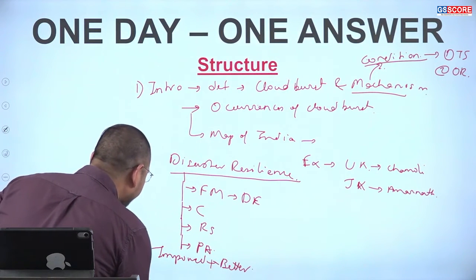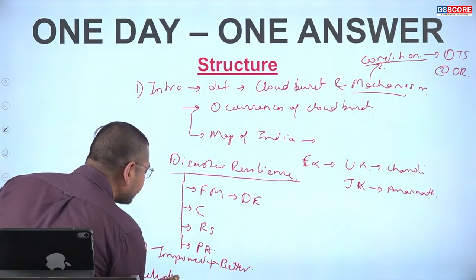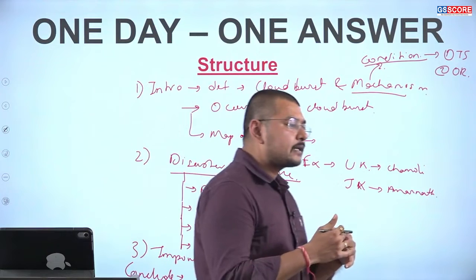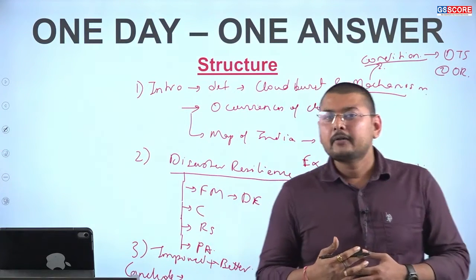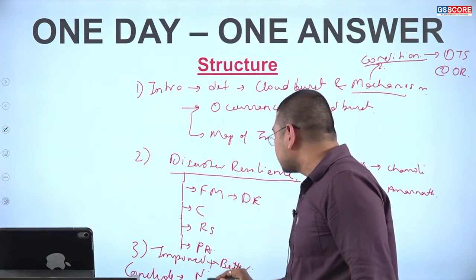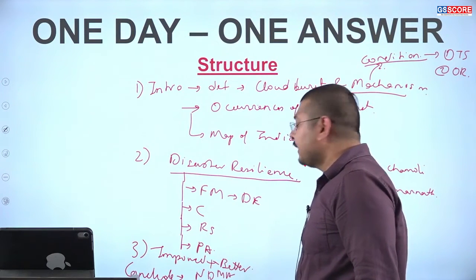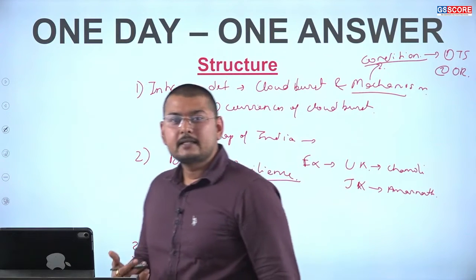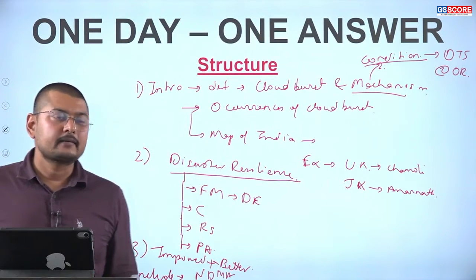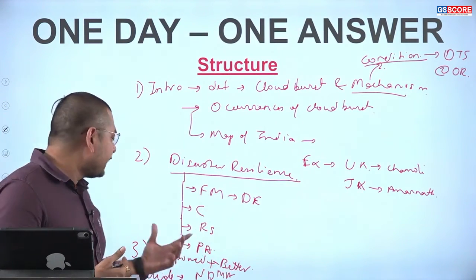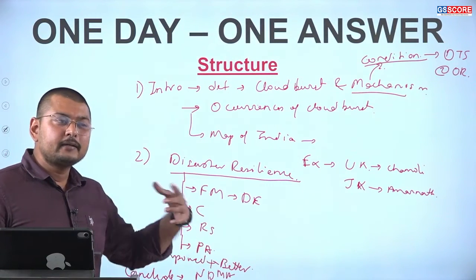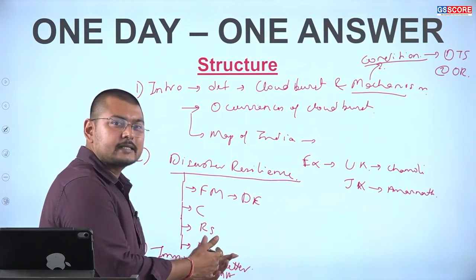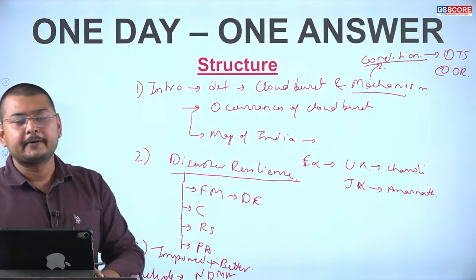Then we can conclude with disaster management and how it is compliant with the Sendai framework, and how the NDMA, the National Disaster Management Authority, is working towards better management of the disaster resilience system, disaster management and infrastructure, which will result in better management of disasters such as a cloudburst.